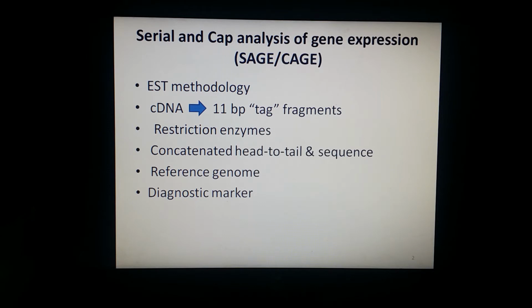First we discussed the isolation of the RNA, then we discussed the EST, and now in today's lecture we will discuss the serial and cap analysis of gene expression, that is SAGE,